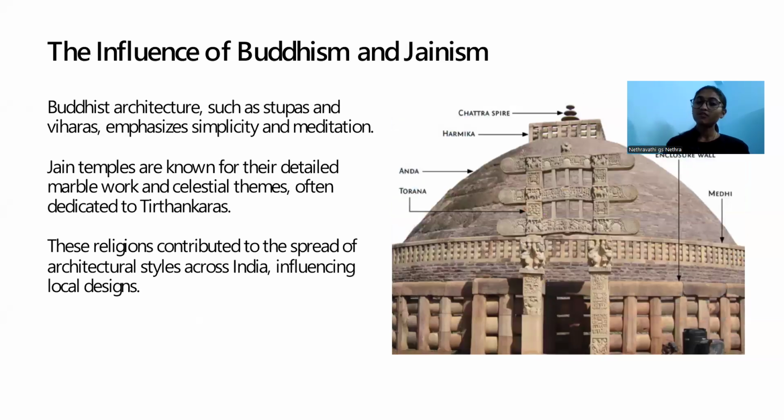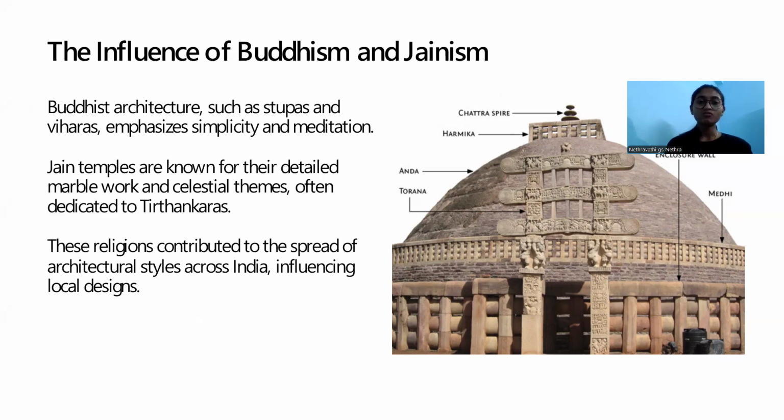And next comes the influence of Buddhism and Jainism. Before this, we got to know how the Indian Hindu temples are built. Now it comes to Buddhism and Jainism. Buddhist architecture such as stupas and viharas emphasizes simplicity and meditation. The Buddhism and Jainism temples mainly bring up simplicity and meditation in the temples.